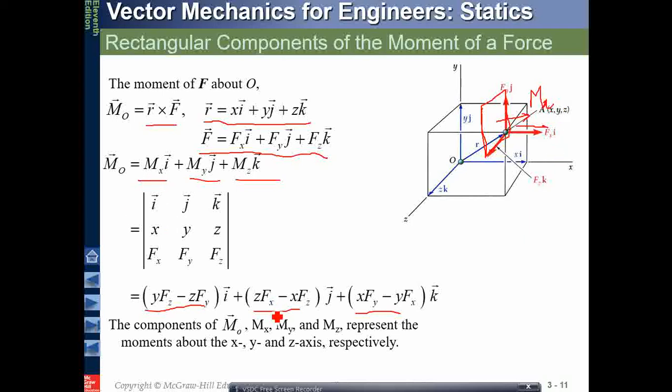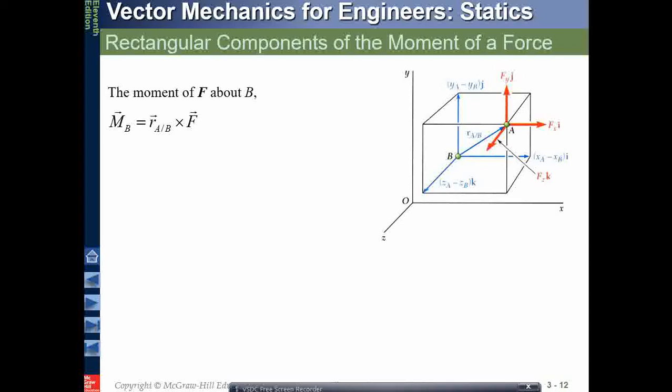In the same way, this is Fx and Fz is this. So this will be my plane, Fx and Fz, and on this plane it will give me a perpendicular vector like this. So this is a very easy concept. All things are very easy if you see them in a proper way, and you will be able to calculate the individual components of the moments by using simple rules.